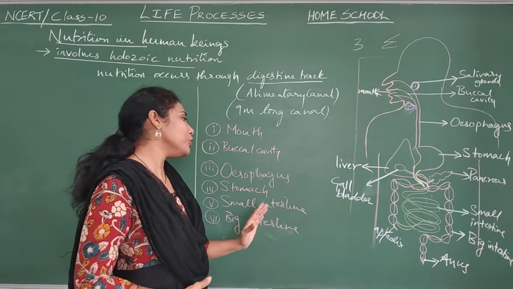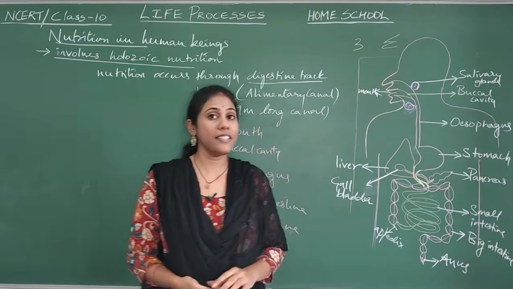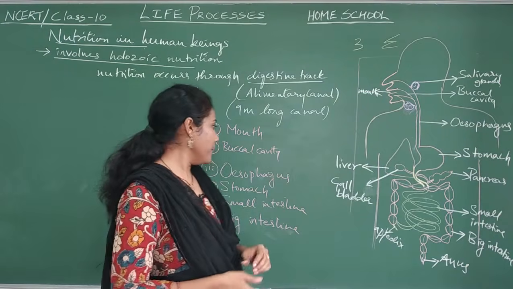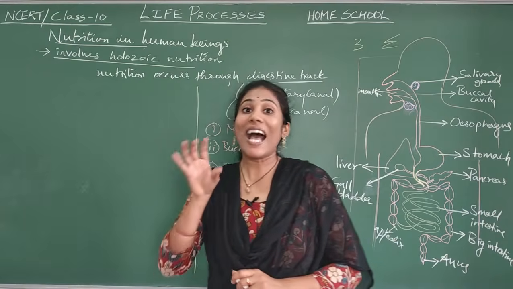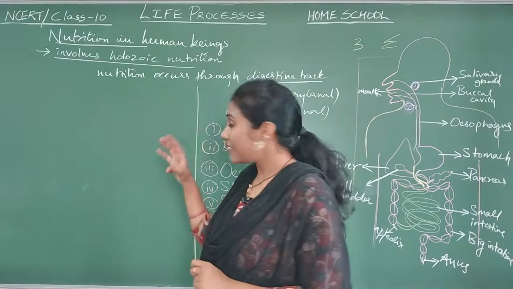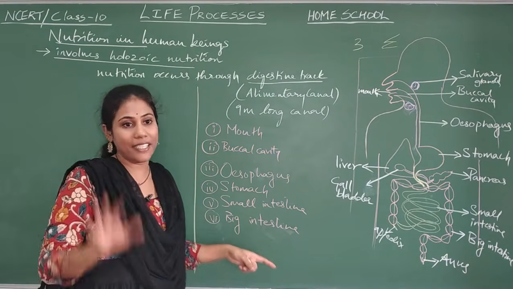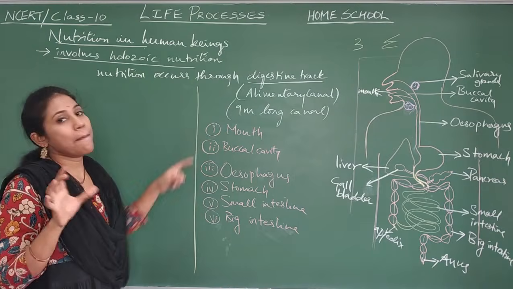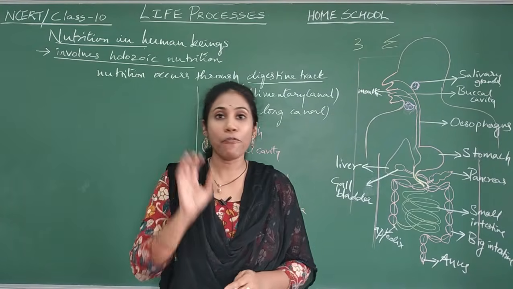So from mouth to anus is called the alimentary canal. We discussed in the last class how to draw it in the easiest way. Today we are going to discuss the activities that take place in each and every part of the alimentary canal. First, let us discuss the activity that takes place with the help of the mouth.